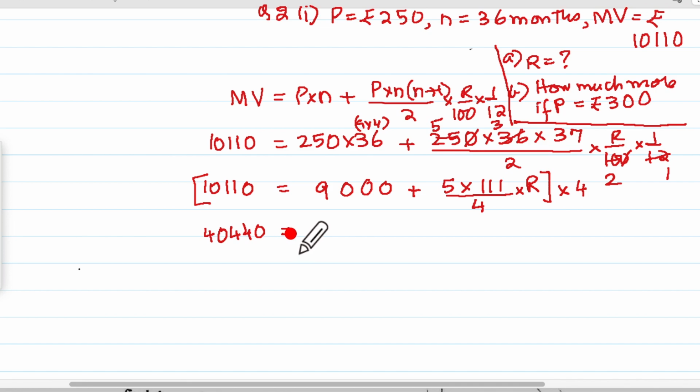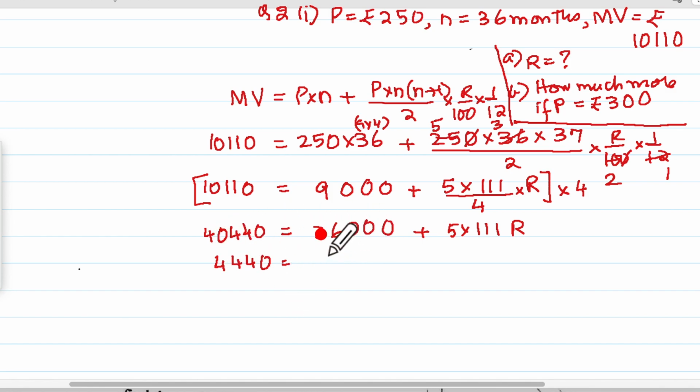40440, easy multiplication, and 4 9s 36. And plus this will be 5 into 111 r. If we take this that side, we'll have to subtract 36 from here. So you will get 4440. This 36 went to that side.